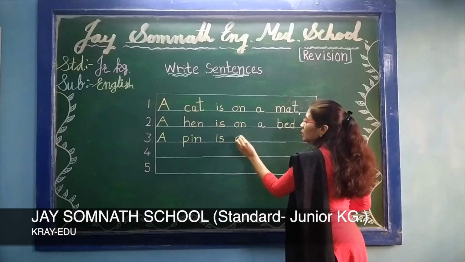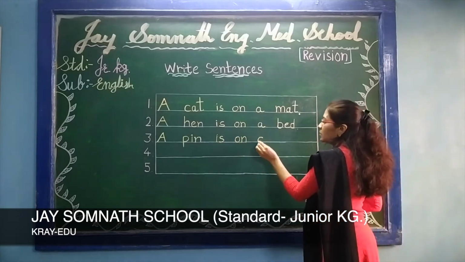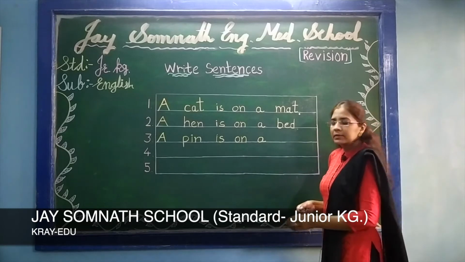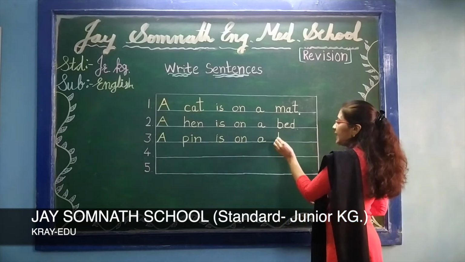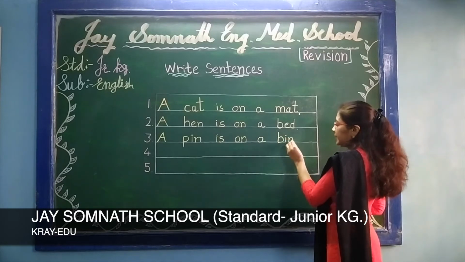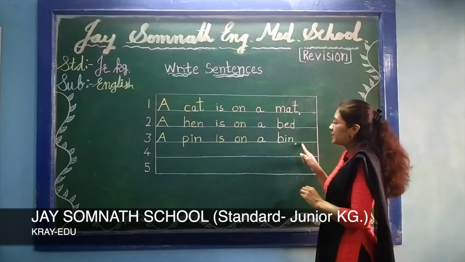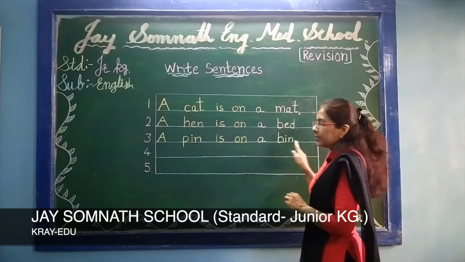O-N, on. Keep finger space. Okay. A and last B-I-N, bin. And write in good handwriting and put full stop, means our sentence is complete.